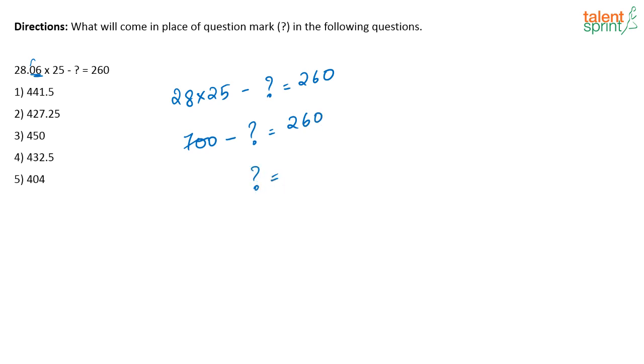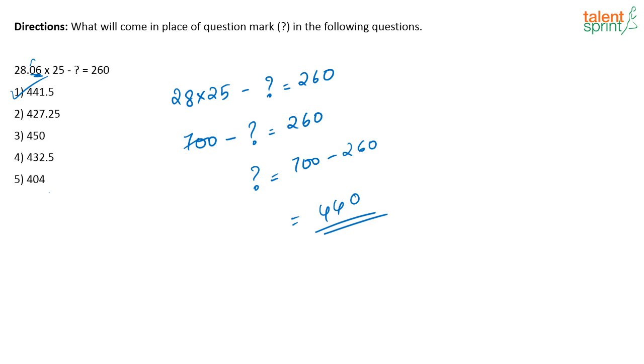So what will come in the place of question mark? 700 minus 260. What will the answer be? 440 approximately. Closest option is 441.5. Mark that as the answer option, right? See, if you solve it very correctly, you will get 441.5. See, 1 is extra, but the options are far spaced, right? So there is no chance of confusion. You can approximate and solve for this.